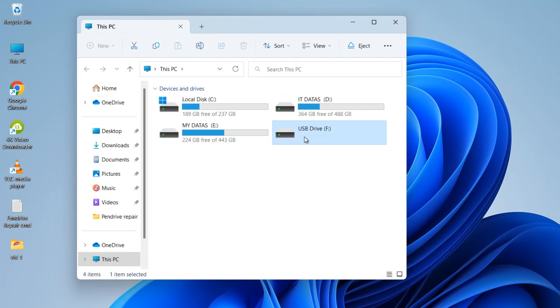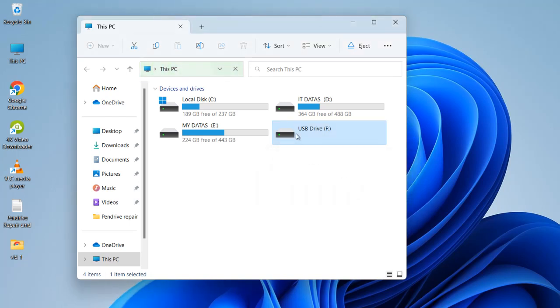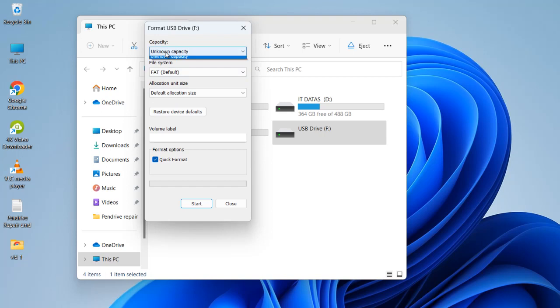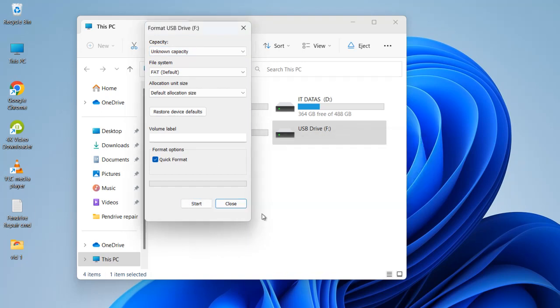This is our flash drive. When you try to open this one, it will show you this error code. When you try to format it, the capacity is not showing here, the memory is not showing here. That means the flash drive is physically fine, but the memory is not detecting properly. So when I try to format it, you see this error is coming.